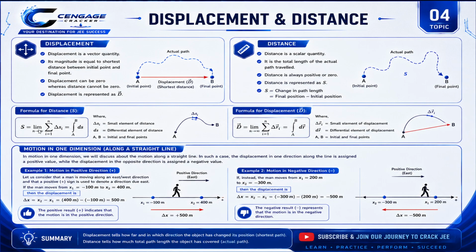And the formula for distance is this, and don't worry about this symbol. This symbol is known as integration, and you will study this in your 12th maths. And this is known as sigma, the summation. Your school teachers will be teaching this clearly.